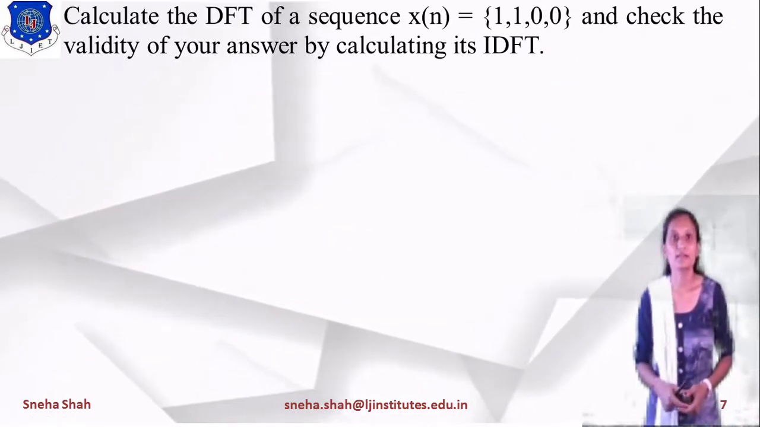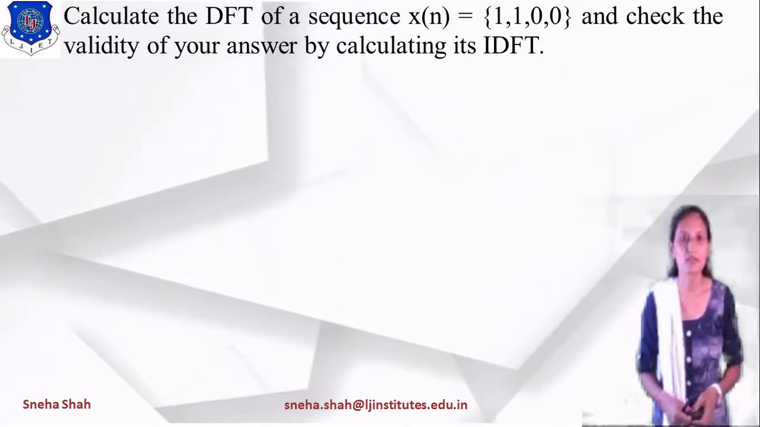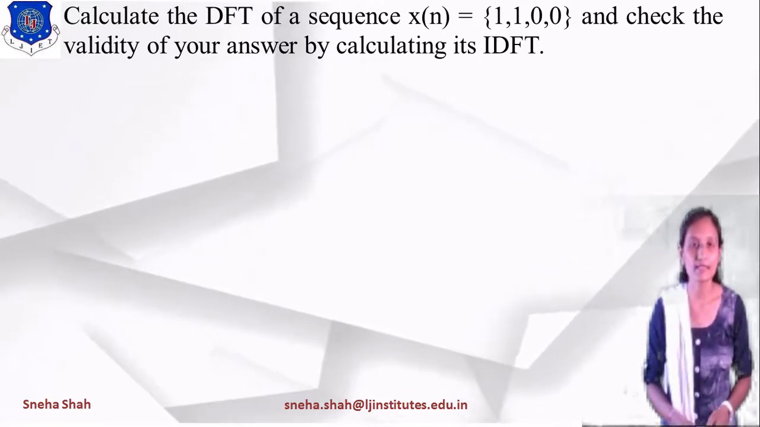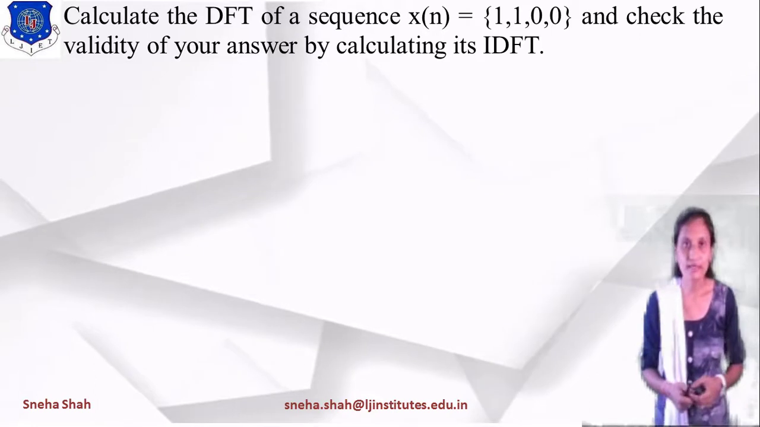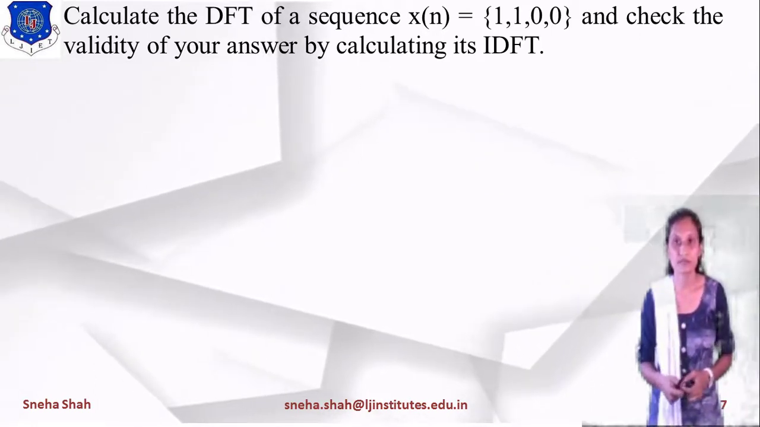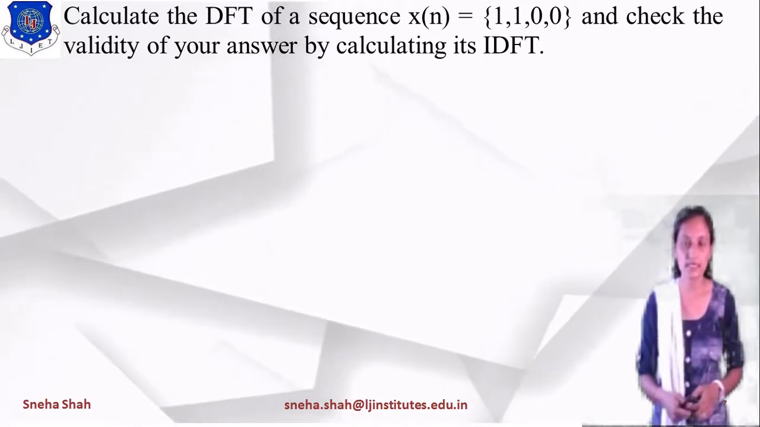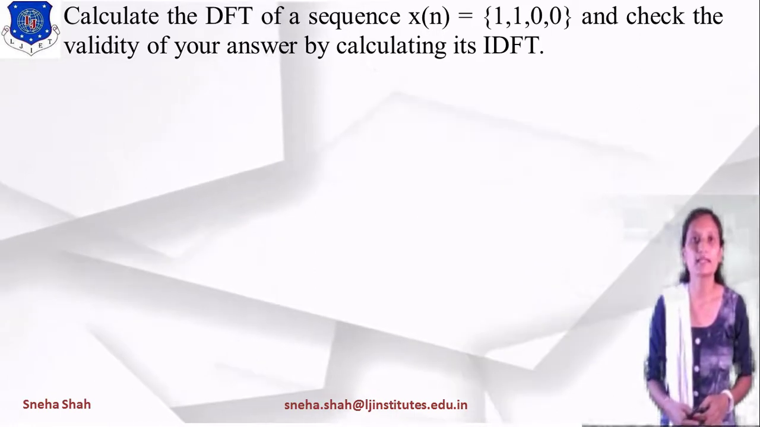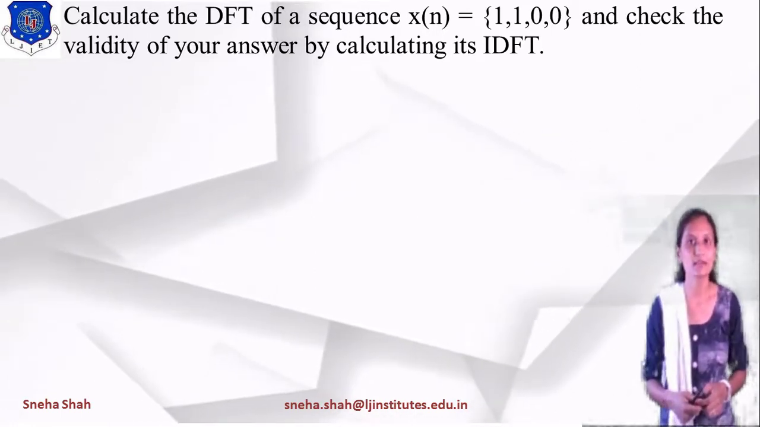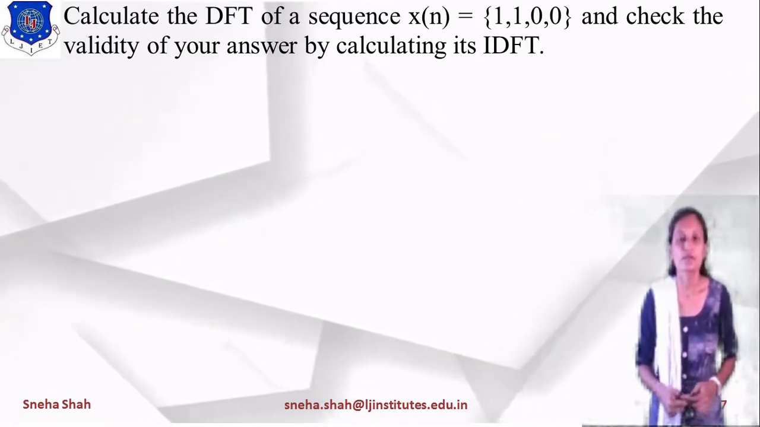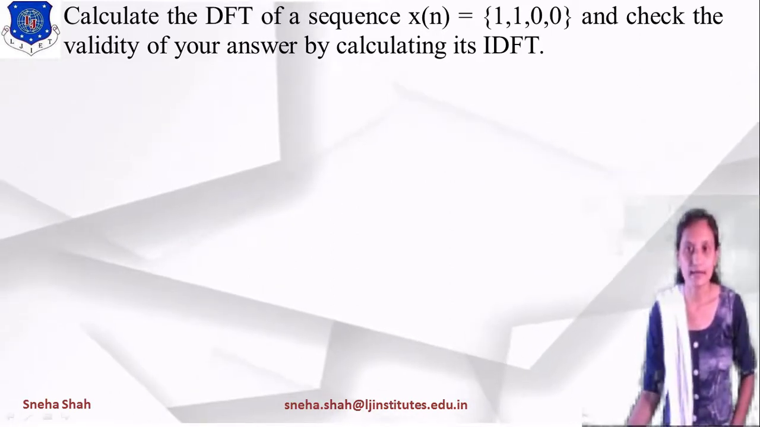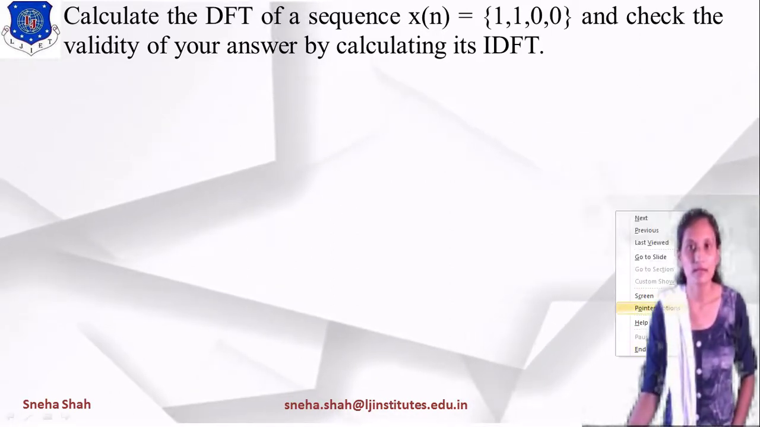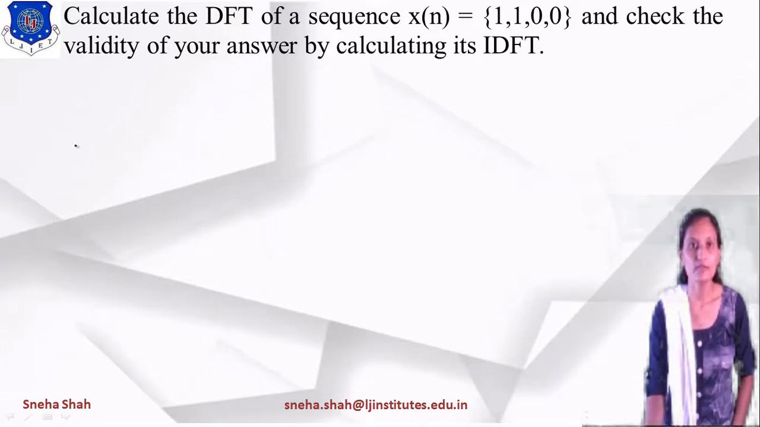Now if we are solving some examples based on DFT, then the first example is: calculate the DFT of a sequence x of n equals to 1, 1, 0, 0 and check the validity of your answer by calculating the IDFT. So if you want to solve this example, then start with the equation of DFT.